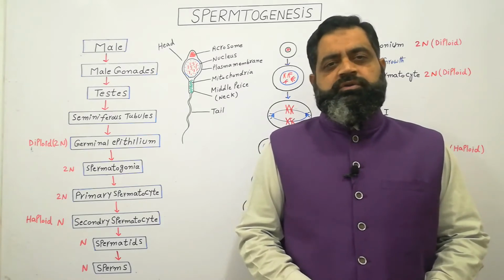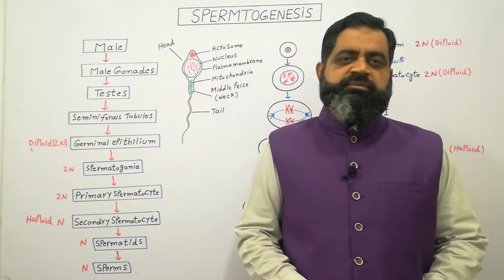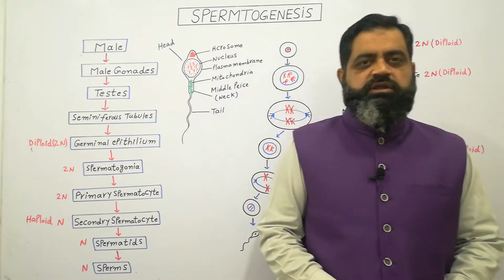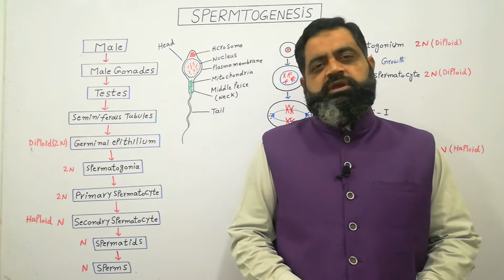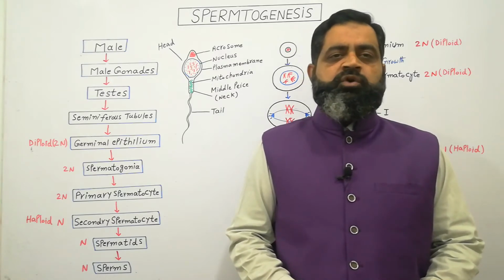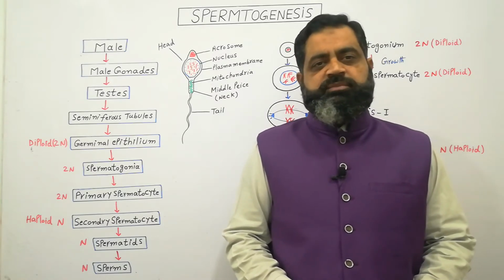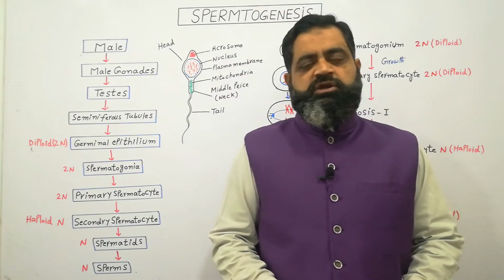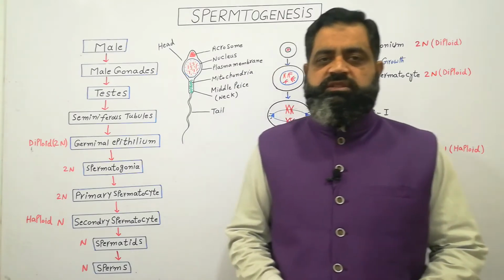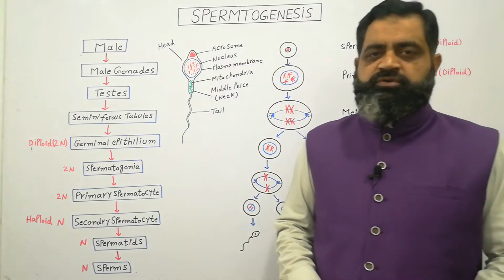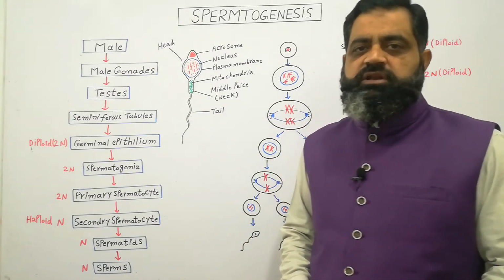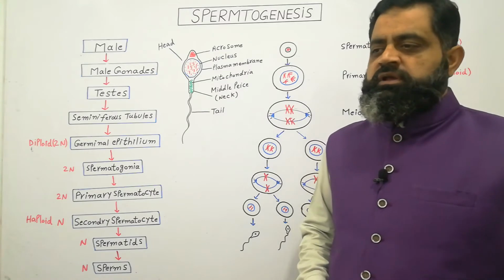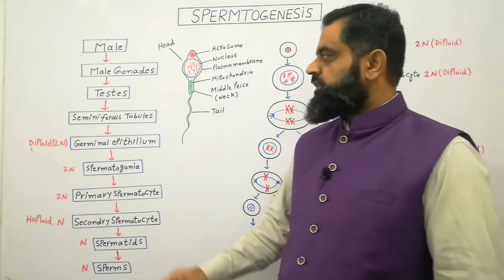Today we are going to discuss the topic of spermatogenesis. If we look at the definition of spermatogenesis, the formation of sperms in the male body is called spermatogenesis. To understand the concept, first of all, we have to look at the scheme of the spermatogenesis. Spermatogenesis takes place in all males, including humans.